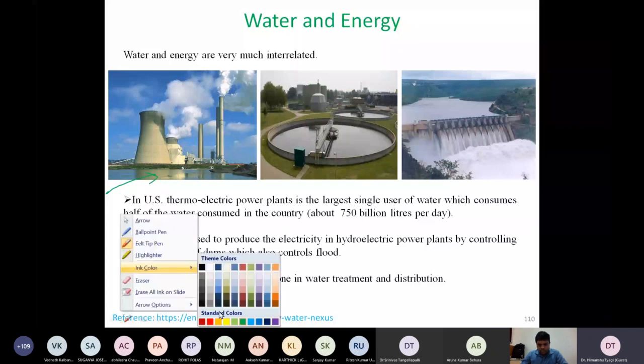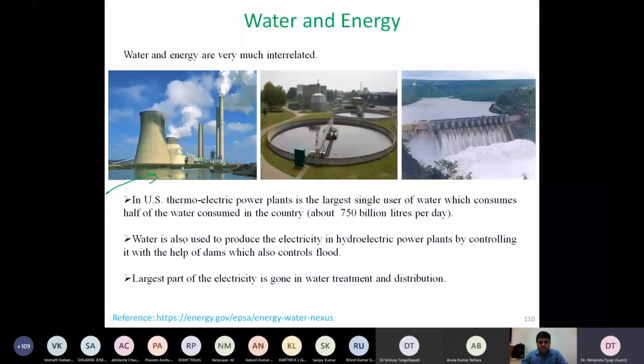I live in Rupnagar, IIT Ropar, and very close by there is the Ropar Thermal Power Plant. And in Delhi also Dadri is there and other thermal power plants. So we can clearly see there is some natural available water. If not, then some canal is dug artificially, because these cooling towers, you can imagine, require a huge amount of water cooling.